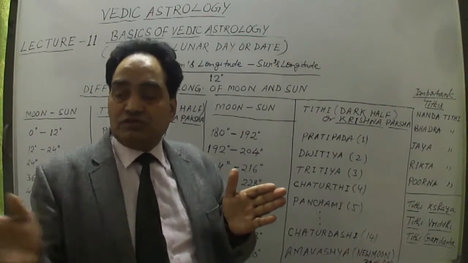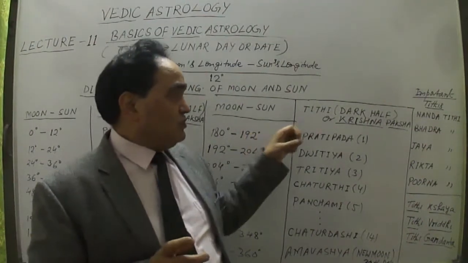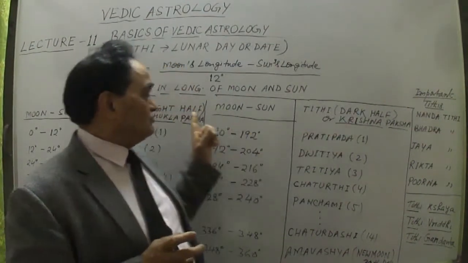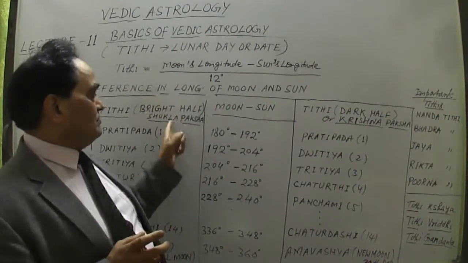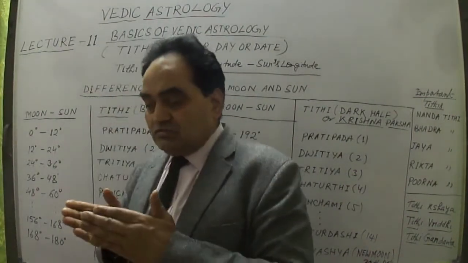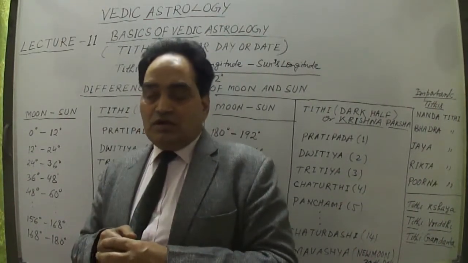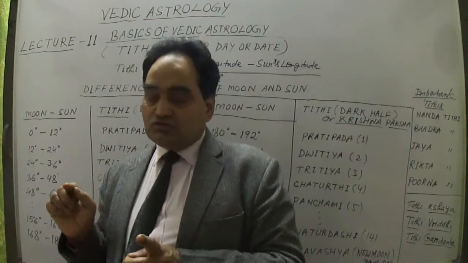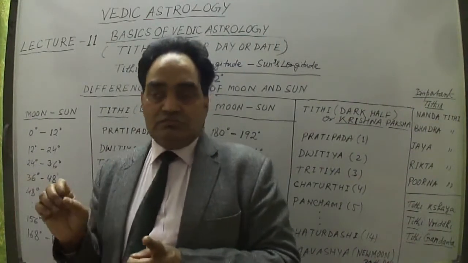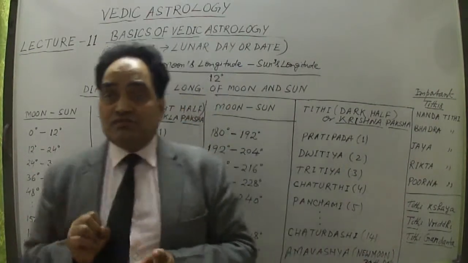That is known as Shukla Paksha, or bright half, as opposed to the dark half. I'll take the bright half, Shukla Paksha, here. What is Shukla Paksha? When the moon is moving away from the sun. And when the moon is moving towards the sun, that is Krishna Paksha, or dark half.